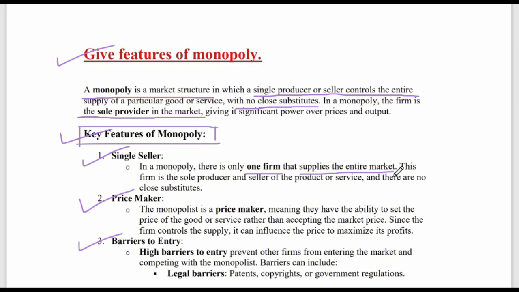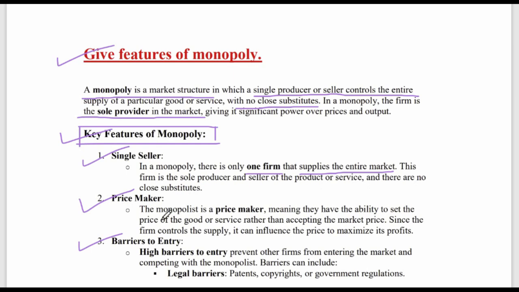An actual example would be Indian Railways, where only IRCTC manages the entire rail network of India. This firm is the sole producer and seller of the product or service, and there are no close substitutes.